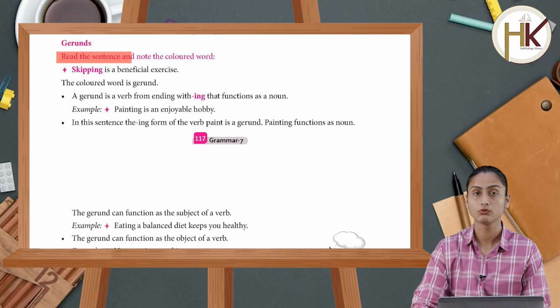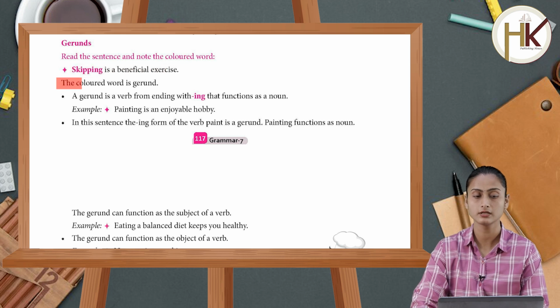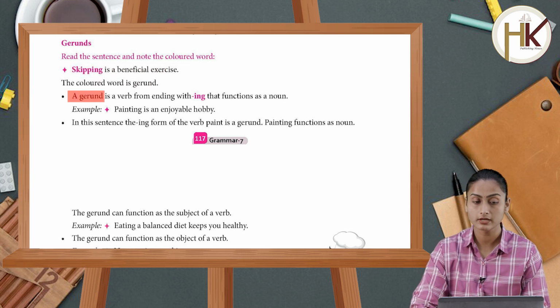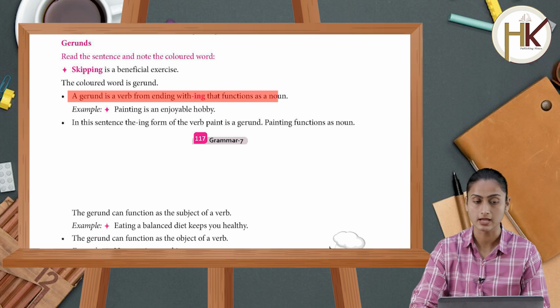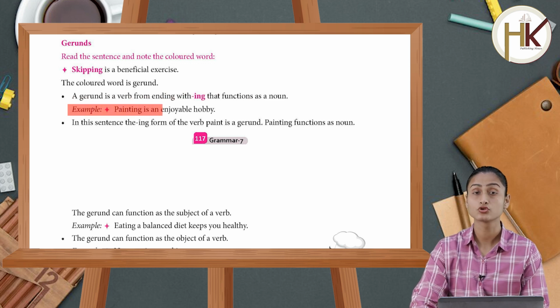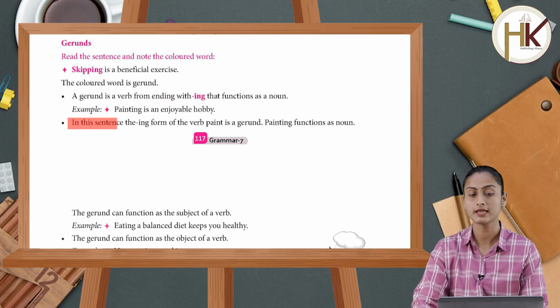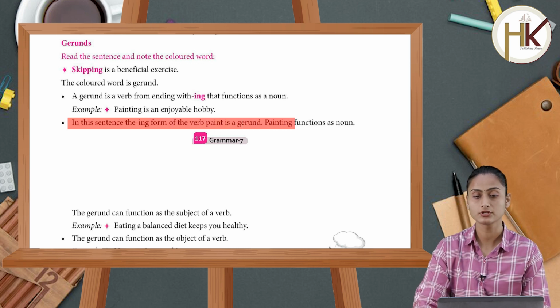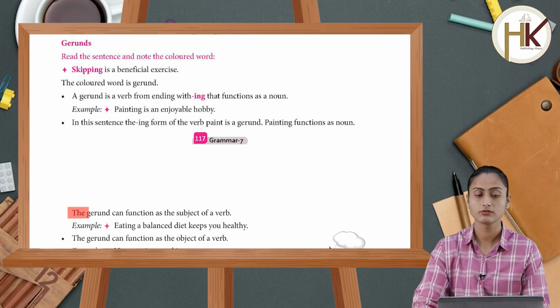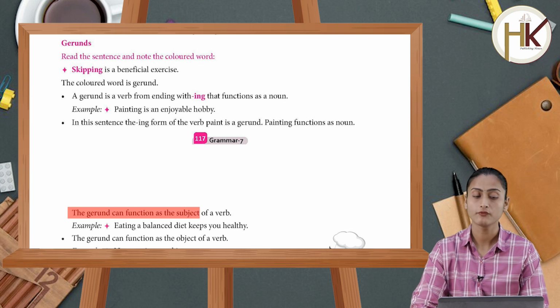Now we have another category which is gerunds. Read the sentence and note the colored word. Skipping is a beneficial exercise. The colored word is a gerund. A gerund is a verb form ending with ing that functions as a noun. Example, painting is an enjoyable hobby. In this sentence, the ing form of the verb paint is a gerund. Painting functions as a noun.